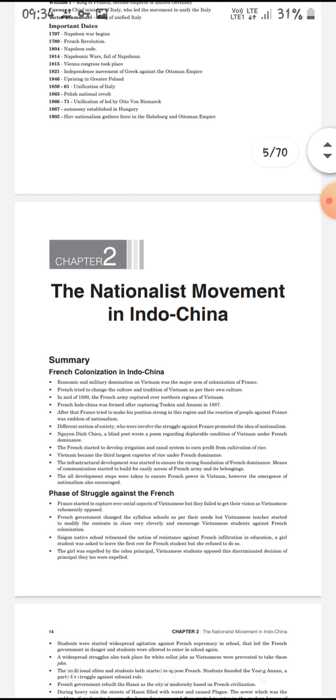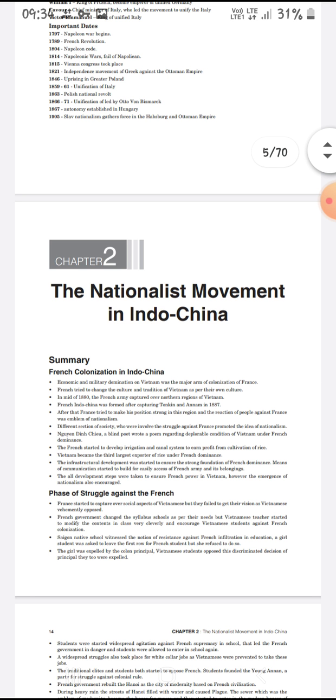The French government changed the syllabus of schools as per their needs, but the teachers of Vietnam started to modify the content in class very cleverly and encouraged students against the French.